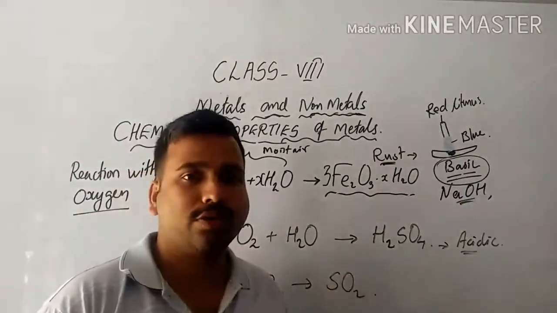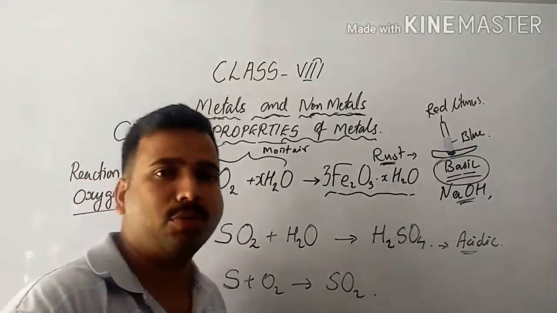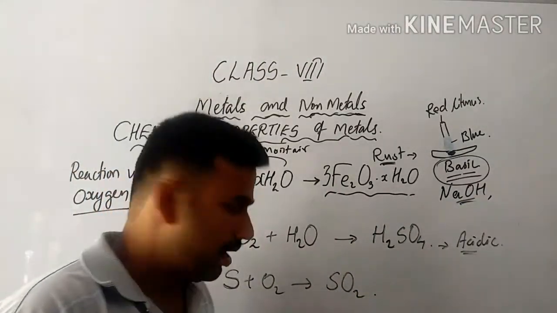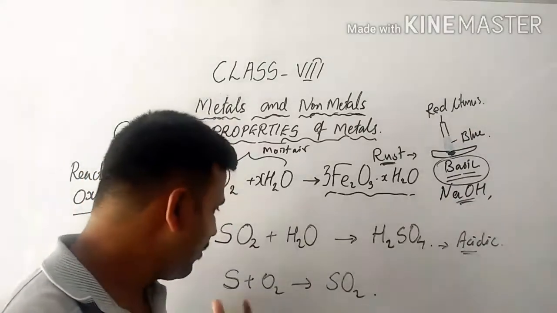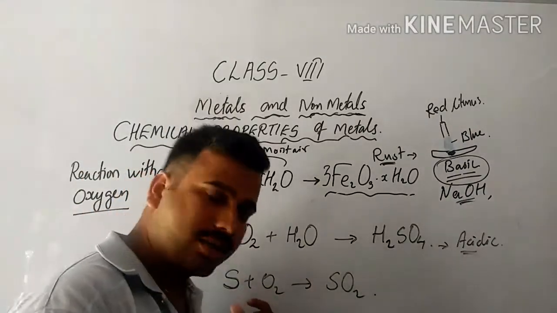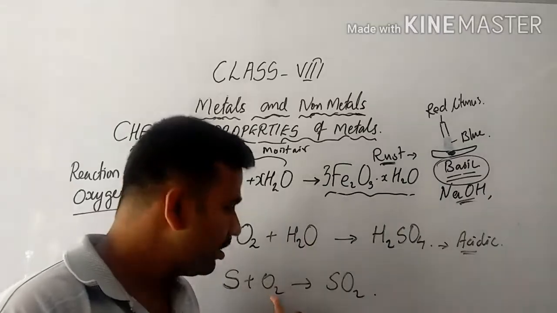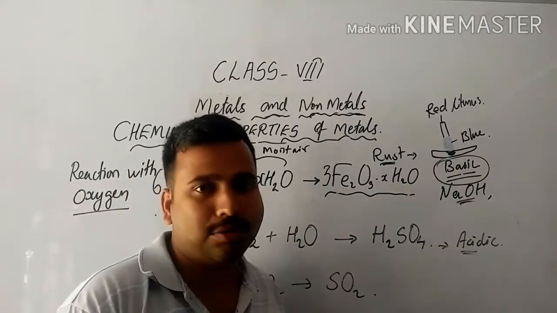This particular activity is also explained. If you take a small amount of sulfur powder and burn it, what will happen? When you burn sulfur, it reacts with oxygen to form sulfur dioxide gas.